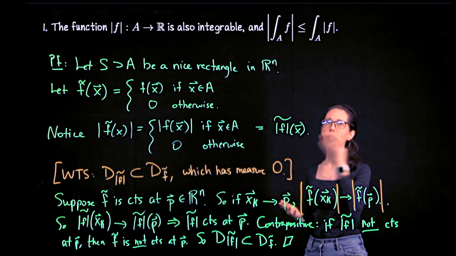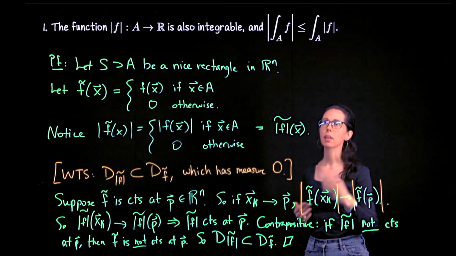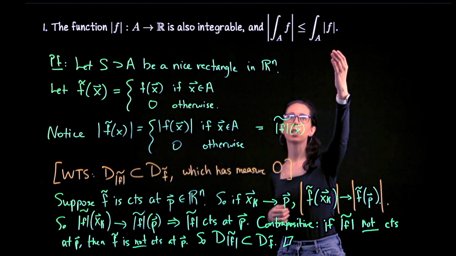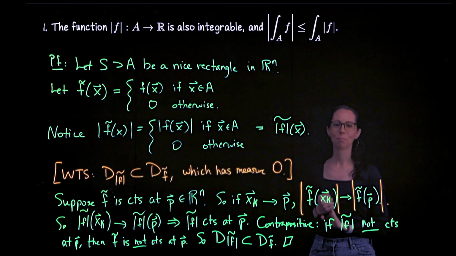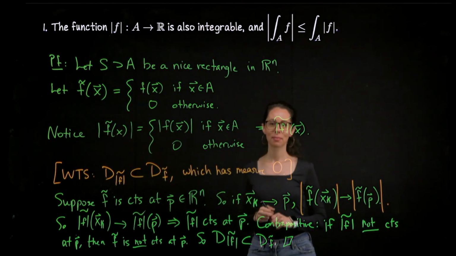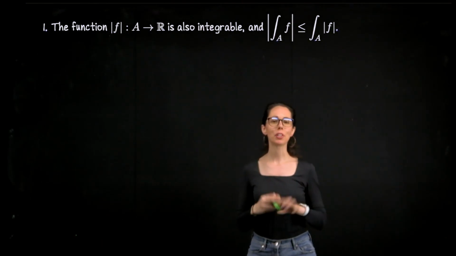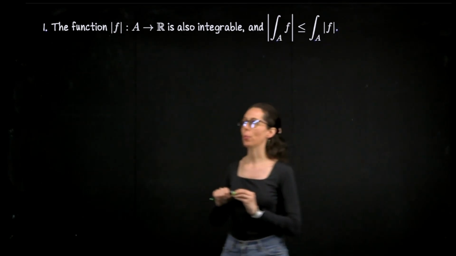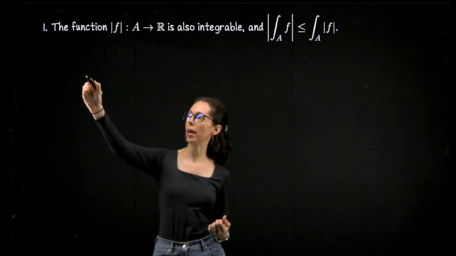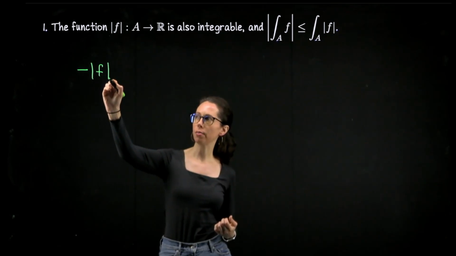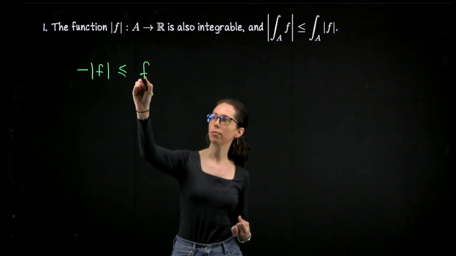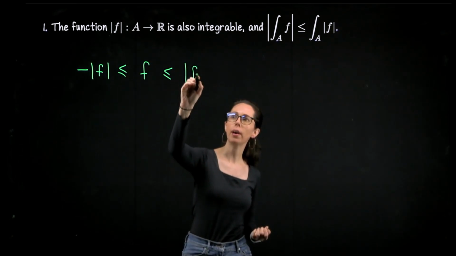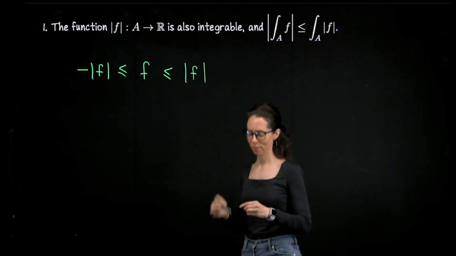And we have actually another result to show because this is really 2 statements. We will also quickly establish this inequality before moving on. For the inequality that we need to show now, let me just do this algebraically with no words. On A, we know that negative absolute value of f is less than or equal to f is less than or equal to the absolute value of f. So that's always true.